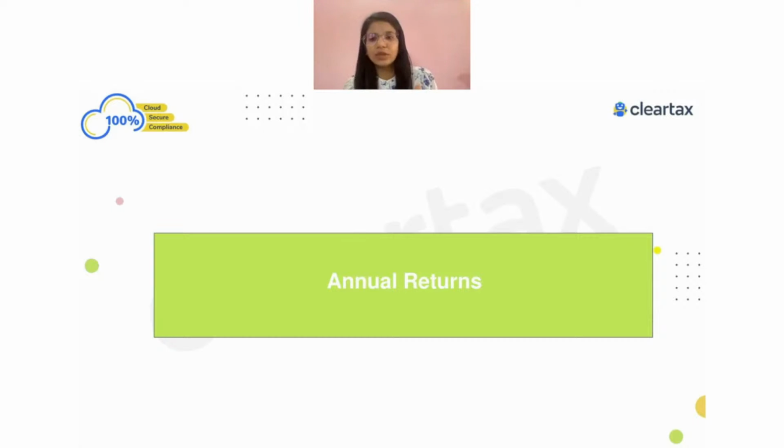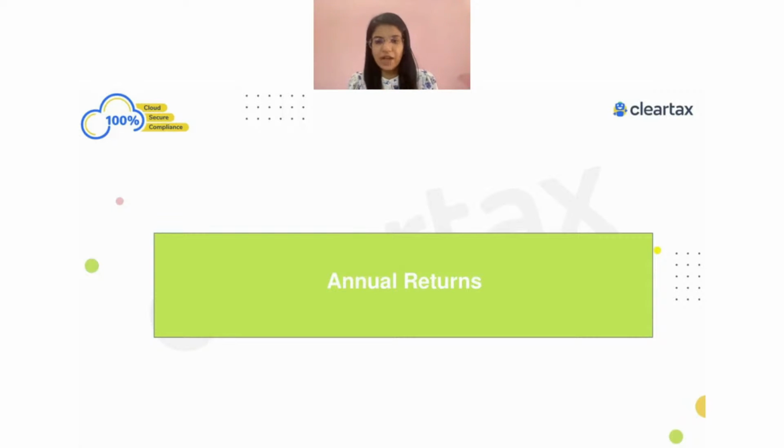And why am I saying September 2022? Because in case you have made any amendments related to FY 21-22, you could have made them only till the September return period, which is September next year. So if there were any amendments or adjustments, you would have done them in that return period. So you should always get your filed GSTR-1 till September 2022.